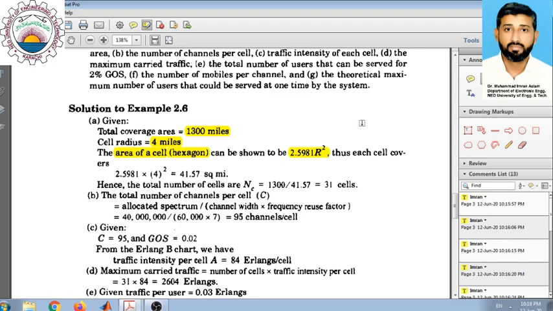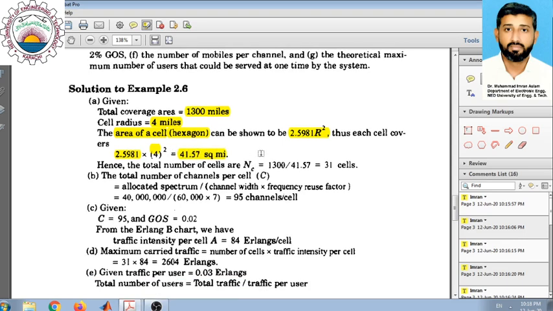So you can use that 3 root 3 by 2 relationship as well. So by using this relationship, we can calculate the area of each cell, which is 2.5981 times r square, and the radius is 4. So 4 squared gives an area of 41.57 square miles.